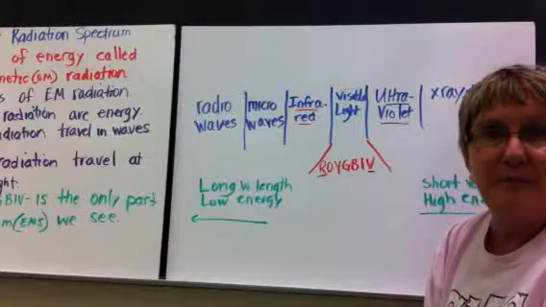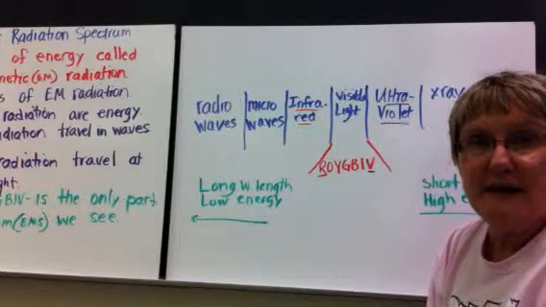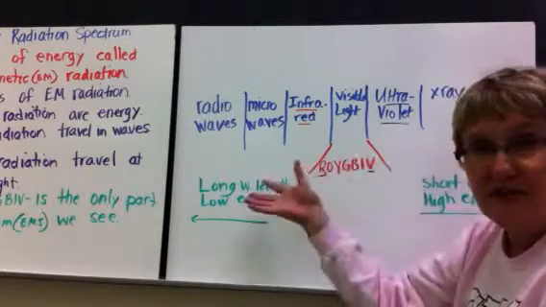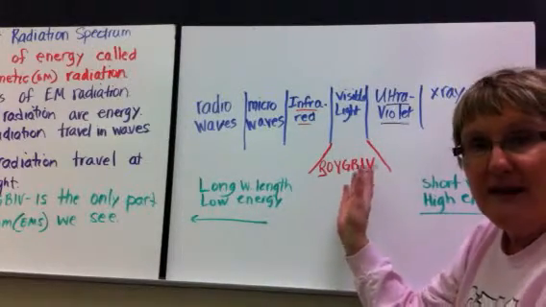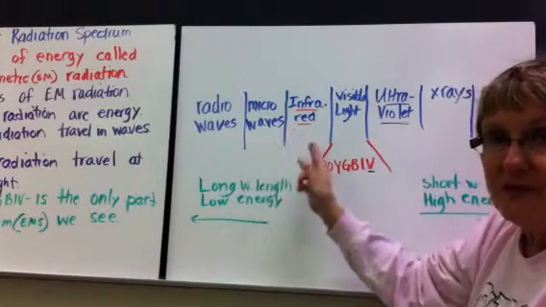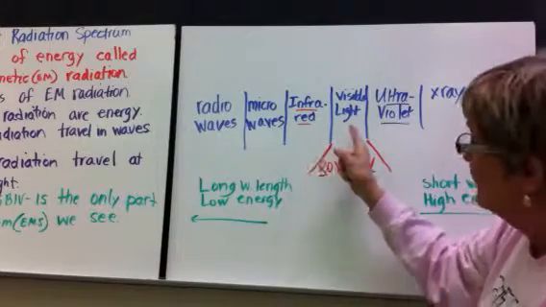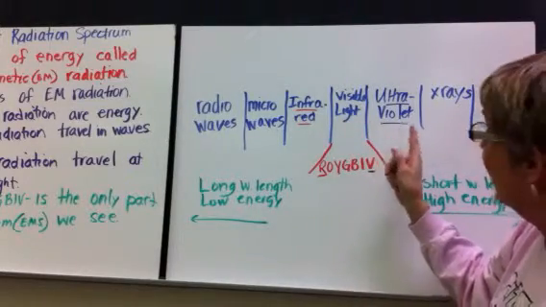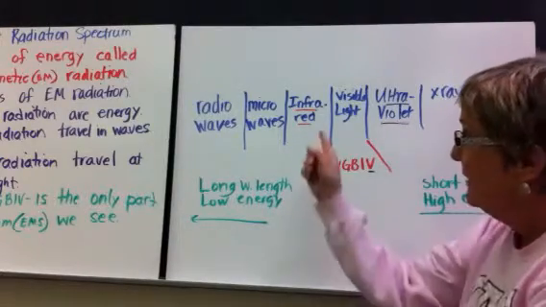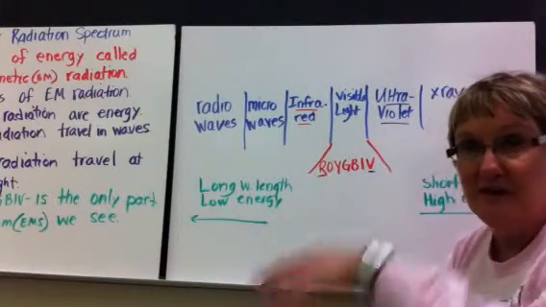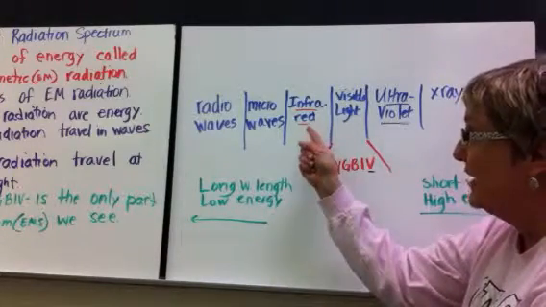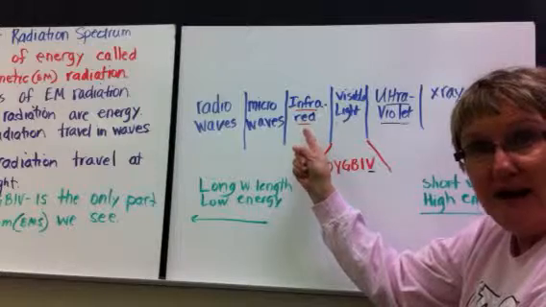Now, you have your paper that's got the electromagnetic radiation spectrum drawn in waves. This is the same thing, I just don't have it drawn in waves. We start with radio waves, microwaves, infrared, visible light, ultraviolet, X-rays, and gamma rays. Now I want to stop and look at this for a minute. The word infra means below. Infra means below. So infrared is below red.